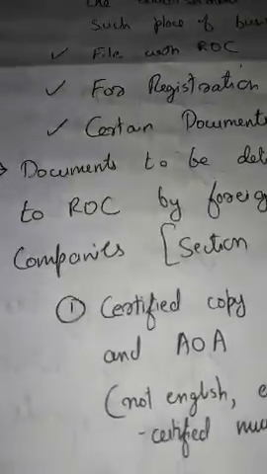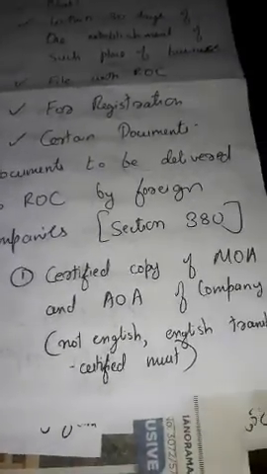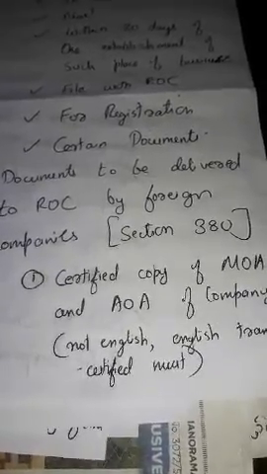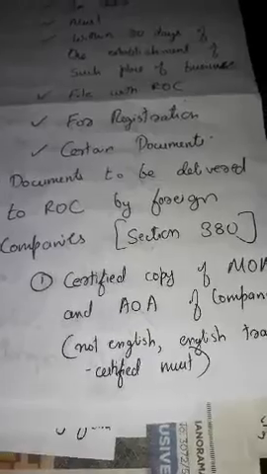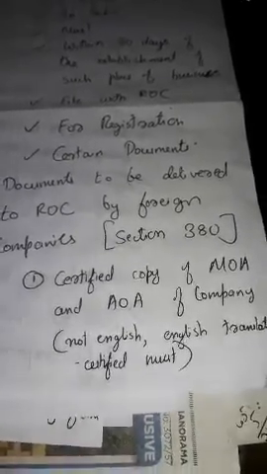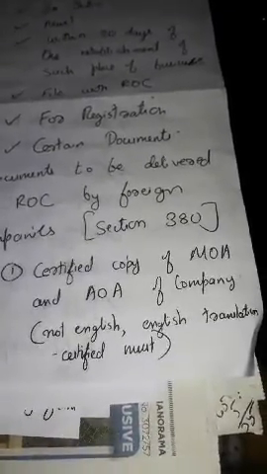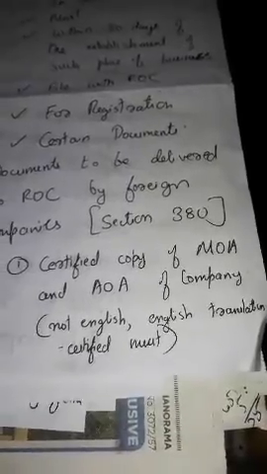This is absolutely different from the documents that are to be delivered to ROC by foreign companies, which are described in section 380. That includes a certified copy of the memorandum of association and articles of the company.